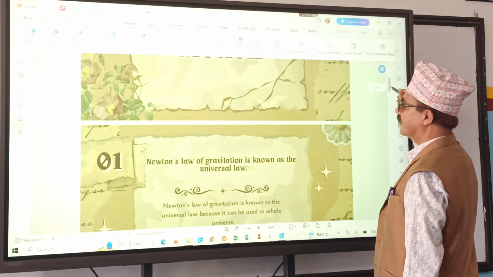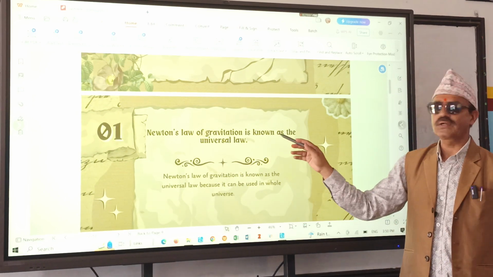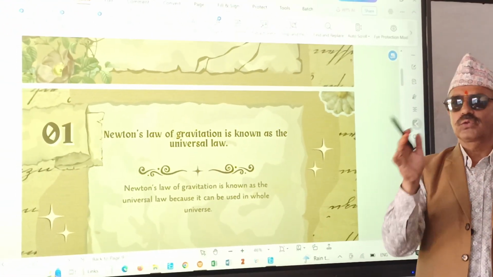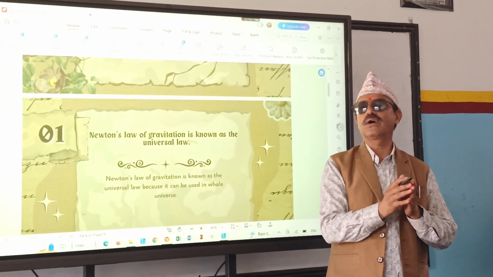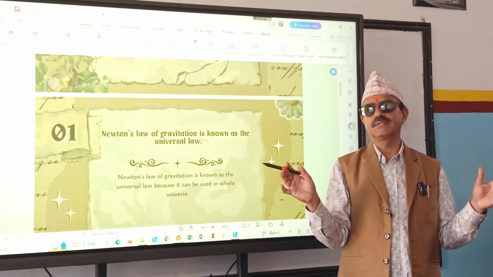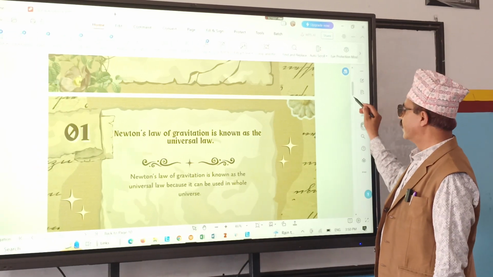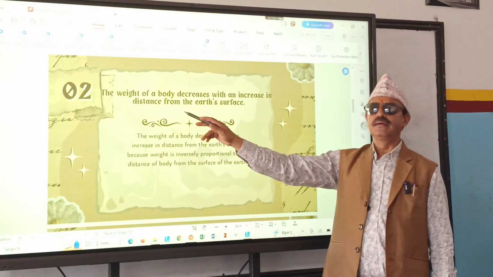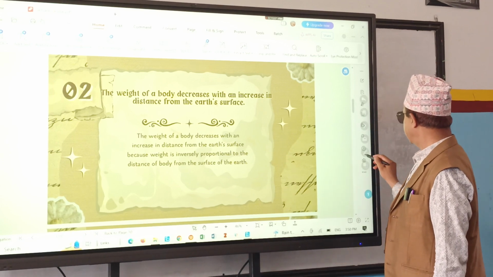Okay. Here are something. Look at here. Newton's law of gravitation is known as universal law. Why? Because this law is applicable throughout the universe, whether micro objects or macro or massive objects, whether bigger objects or smaller objects. Next one is question number 2. What is given here? Read. Decrease with an increase in distance from the earth's surface. Yes. So what is given here?